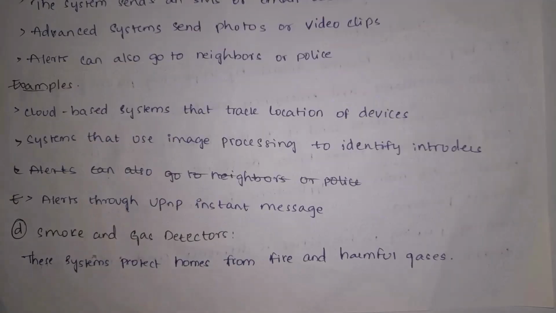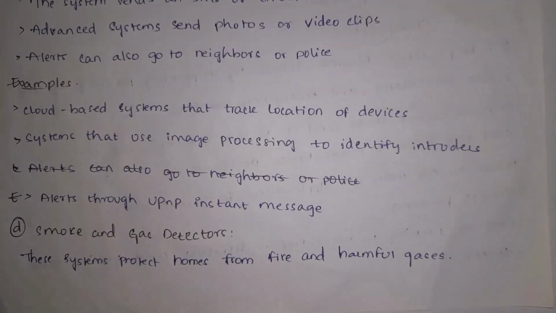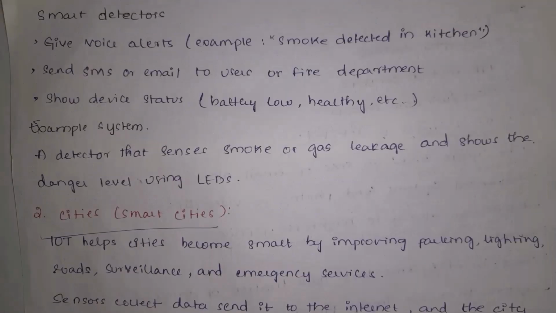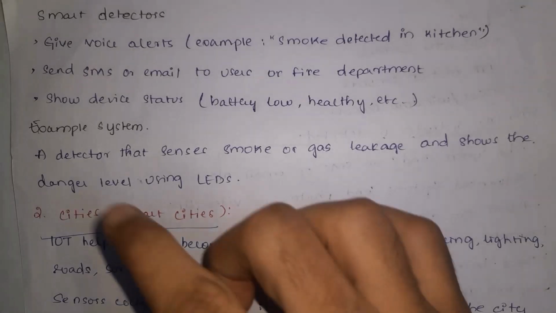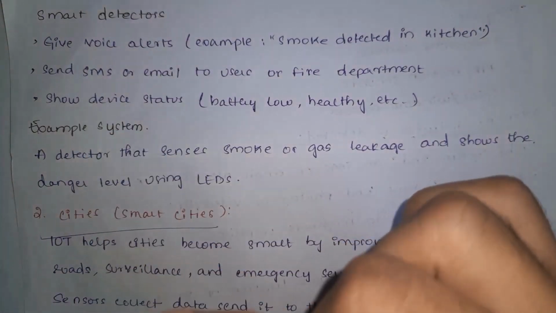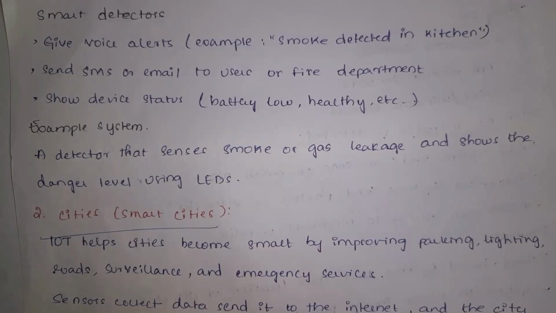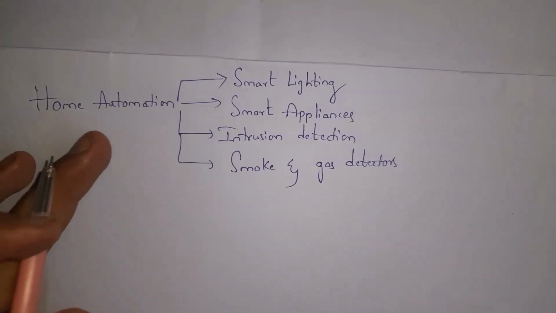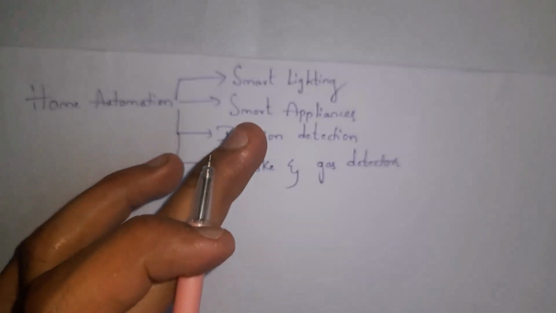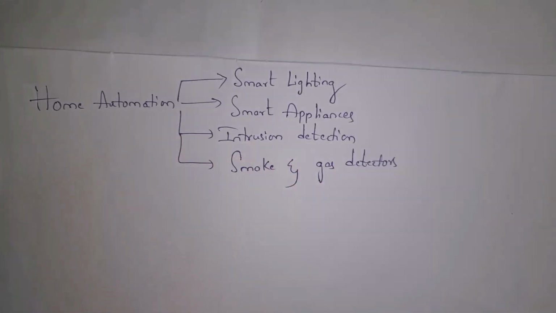And in home automation, the last one is smoke and gas detectors. Smoke and gas detectors can protect our homes from fires and harmful gases. These smart detectors will give voice alerts and they can also send SMS or email to users or the fire department, and we can also identify the status of the detectors, like whether the battery is low, healthy, etc. For example, a detector will sense smoke or gas leakage and show the danger level using LEDs. So home automation contains smart lighting, smart appliances, intrusion detection, smoke and gas detectors.